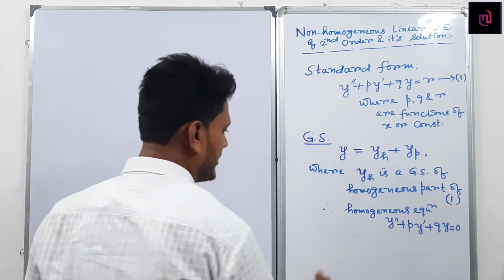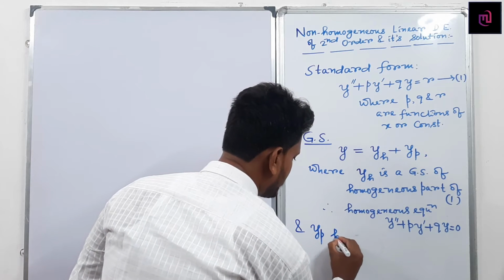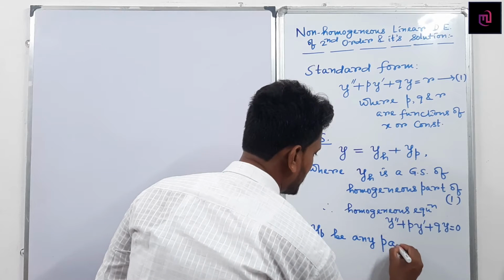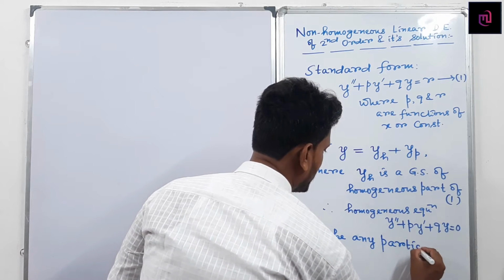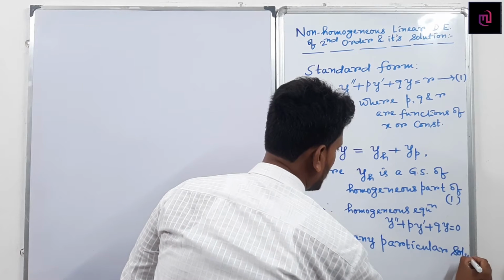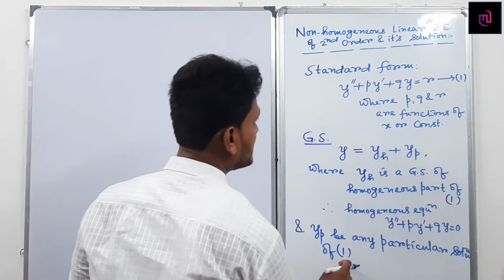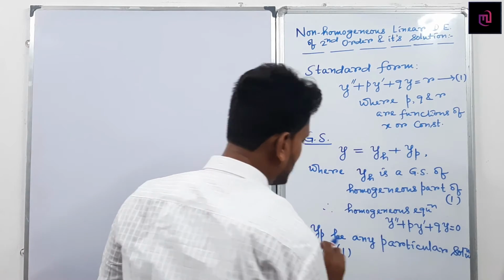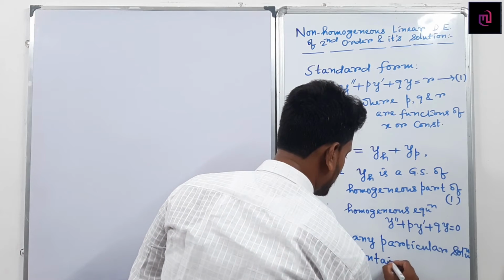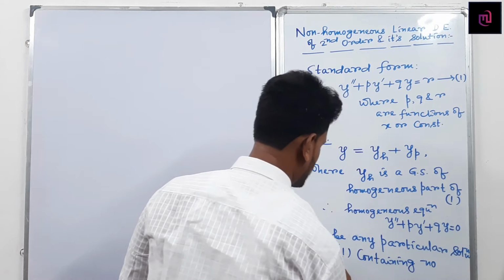Then can I write yp? What is yp? yp is any particular solution of 1. That means yp is a solution of the non-homogeneous equation containing no arbitrary constant.